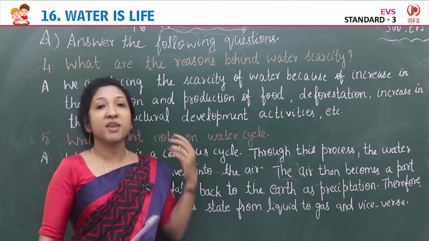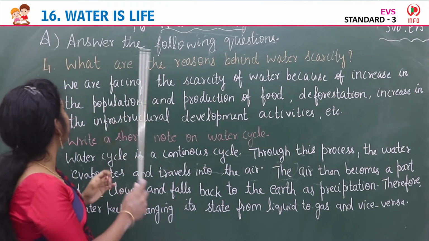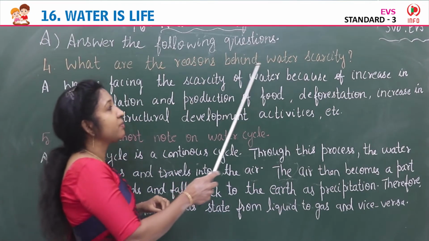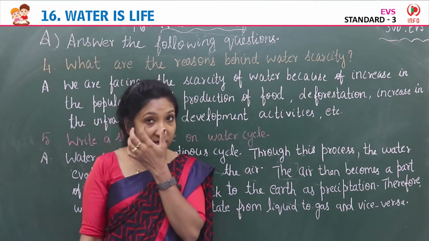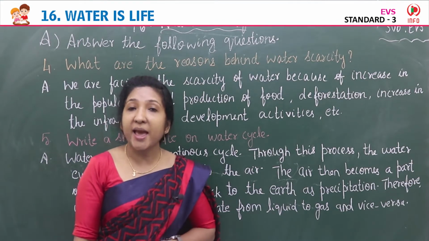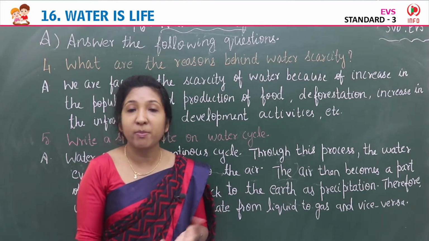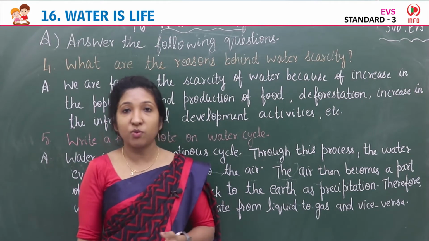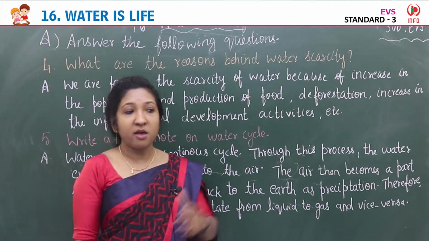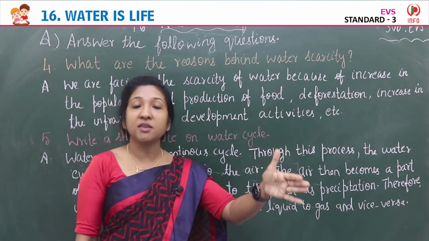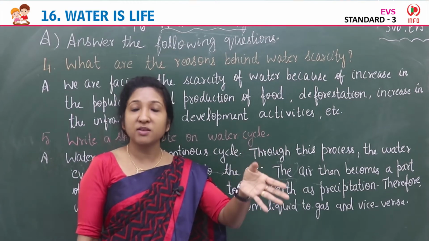Yes children, so our next question is question 4. What are the reasons behind water scarcity, water problem? Many times people are facing water problem. Availability of water is less. Why? Population growth, increase in the population. That is the primary problem.